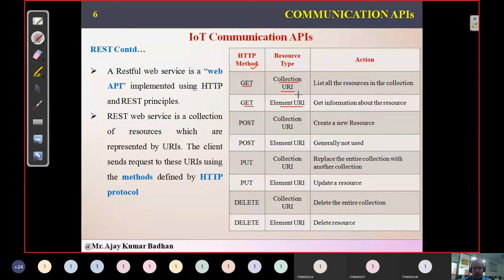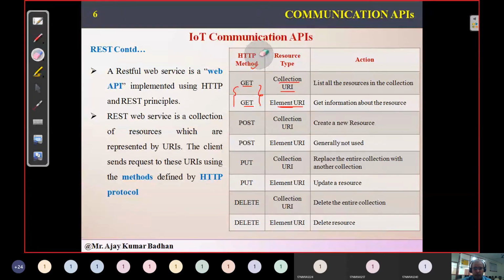Collection URI is nothing but the list of resources we have, which will be displayed by the server. Among those lists, I want to get a specific piece of information. That is represented using elements. So we can use the GET method in two ways. Remember, these methods are related to the server, because only the server can access those particular resources.